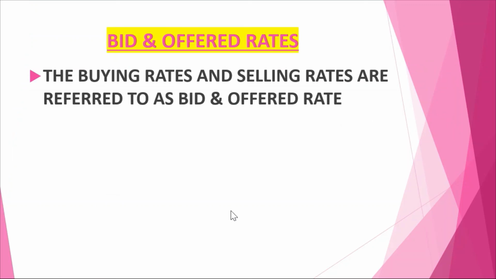And lastly, we just see what is bid and offered rate. So buying rate is nothing but, technically we say now, the bid rate. Now we don't say buying rate. So bid rate is nothing but buying rate. You can combine with B and P. And selling rate is called the offered rate. So this is the difference, you can just remember: when we say bid, what is the bid rate? Bid rate is nothing but buying rate only. And offered rate means the rate offered for sale. So this is applicable for the bank.